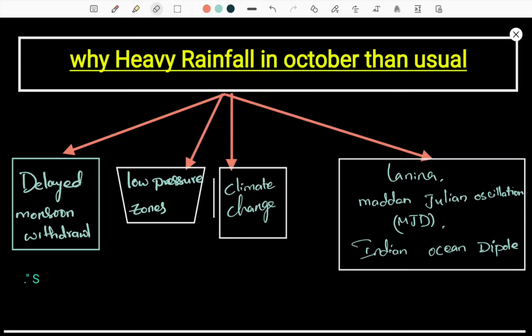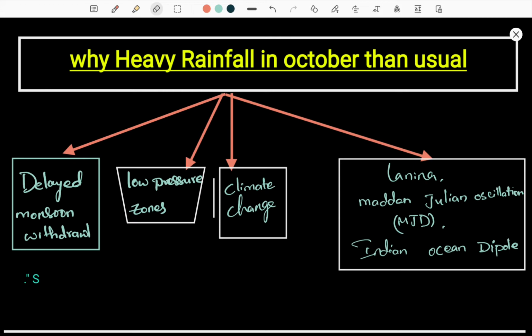Today we're going to see why there was heavier rainfall in October than usual, which means this October of 2021 we had heavy rainfall, more than normal or more than average, and in the past 60 to 100 years this seems to be the highest amount of rainfall in October at several places. Most places of Kerala and Uttarakhand are flooded, and many states and cities are also getting flooded, which is unusual in October. We shall see what the main reasons for that are.